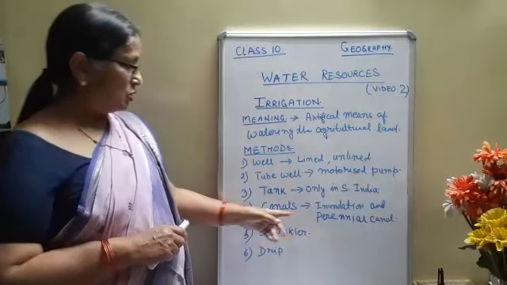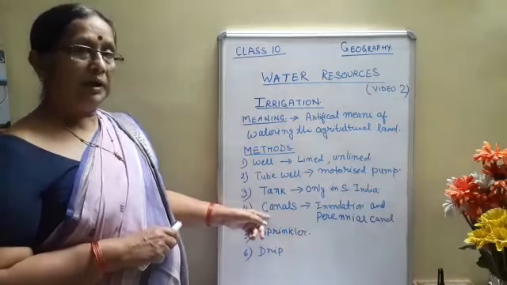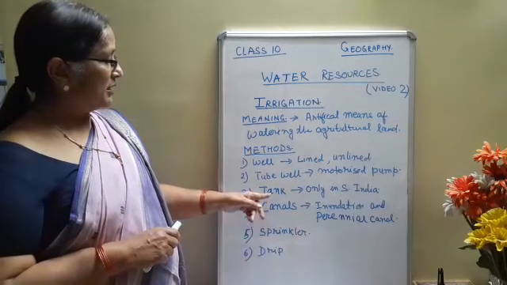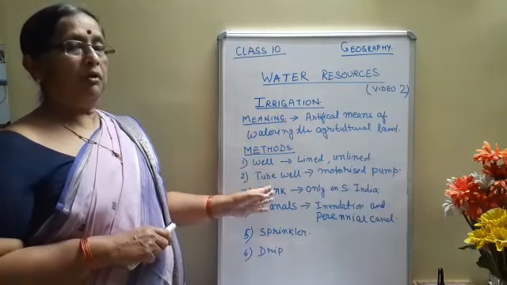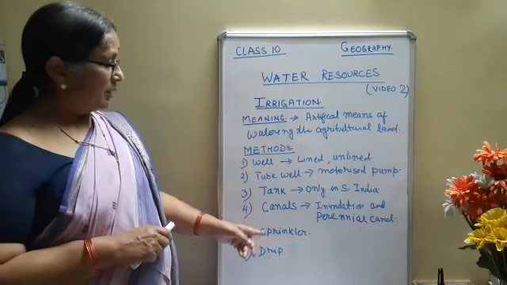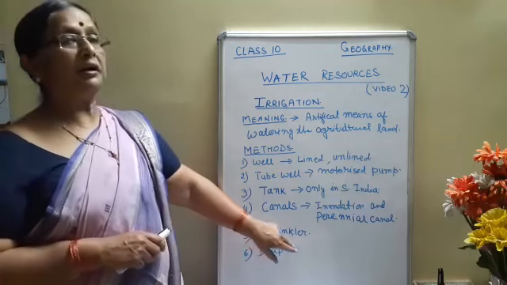Now this is also very common in the Ganga plain. Tank irrigation is in South India. Tubewell is almost present everywhere. Now coming to the fifth one, that is sprinkler.